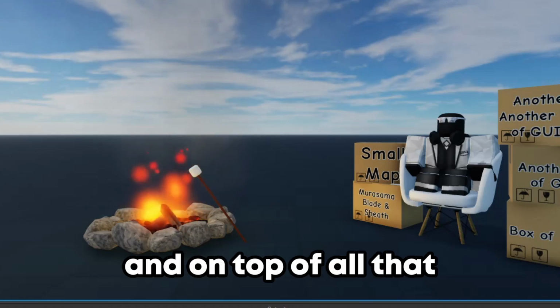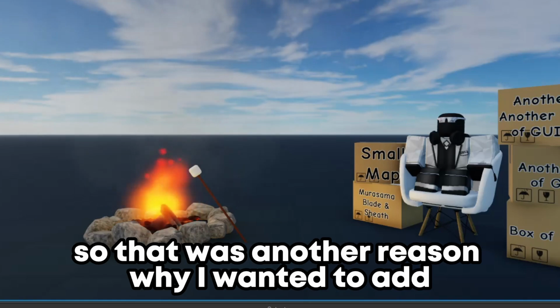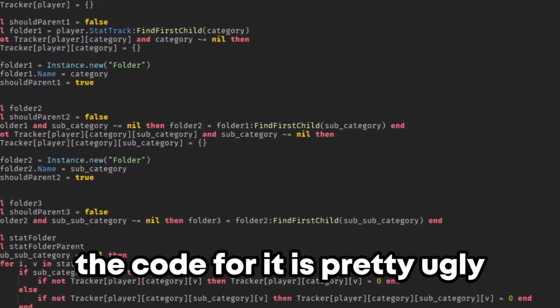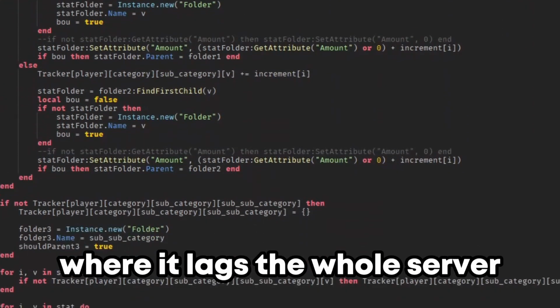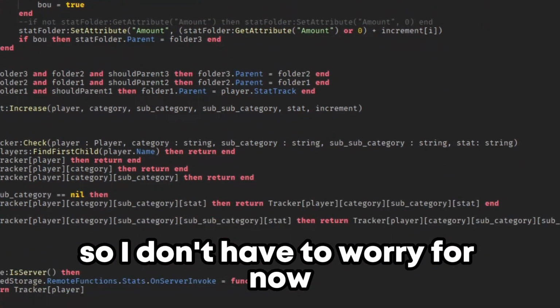And on top of all that, I don't see many games that keep track of your stats, so that was another reason why I wanted to add the stat system to my game. The code for it is pretty ugly, but it's not that bad where it lags the whole server. And plus, it gets the job done, so I don't have to worry for now.